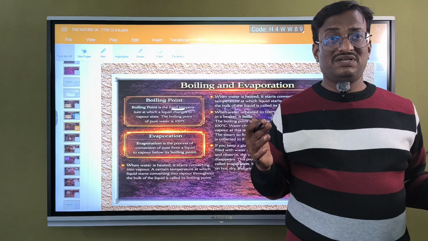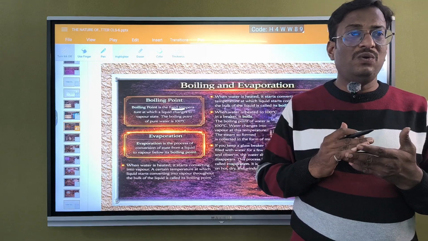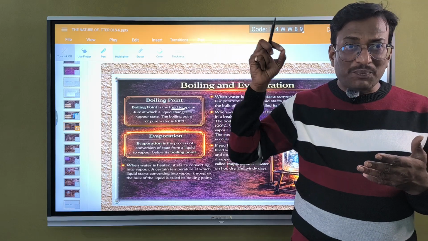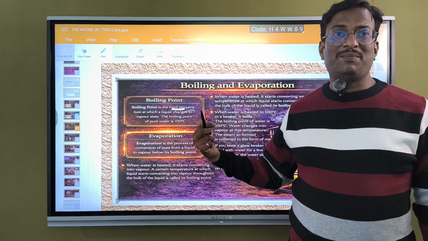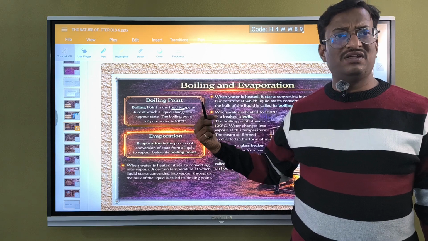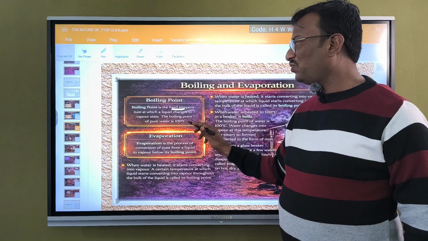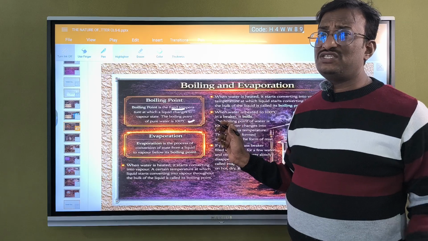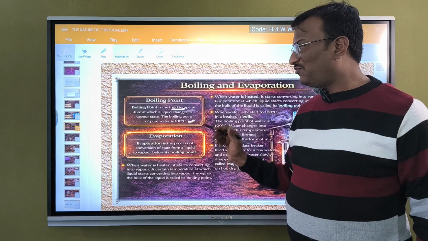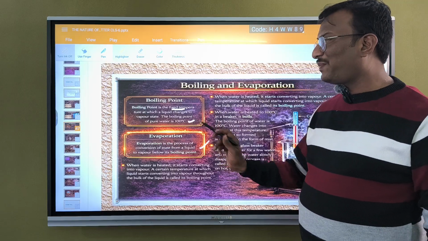Then what happens? At that point, the water tries to get converted from liquid state to vapor state. That point we call the boiling point. That temperature is known as 100 degree centigrade for water. That is what we call boiling. For pure water the boiling temperature is 100. For pure water the melting temperature is 0 degree centigrade. Remember, children.